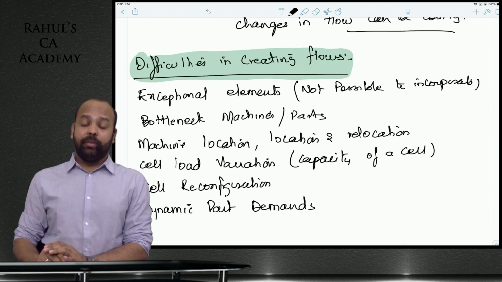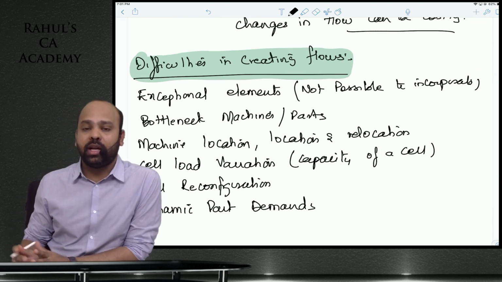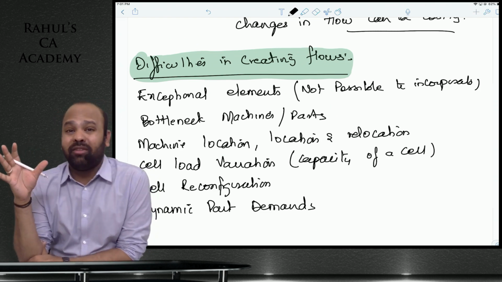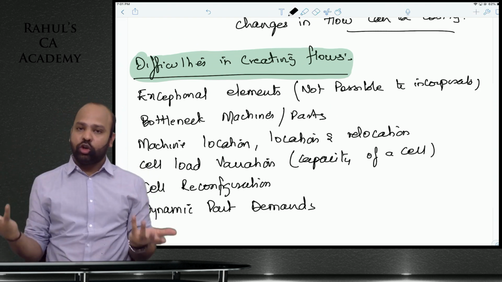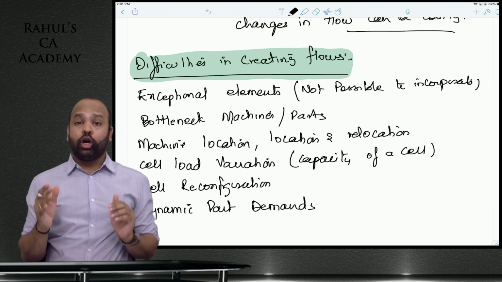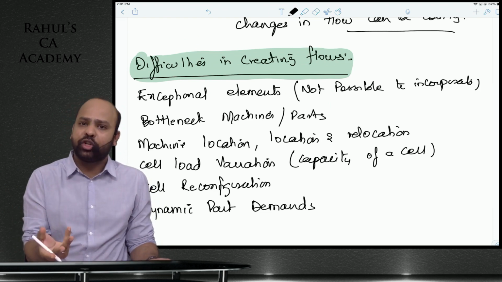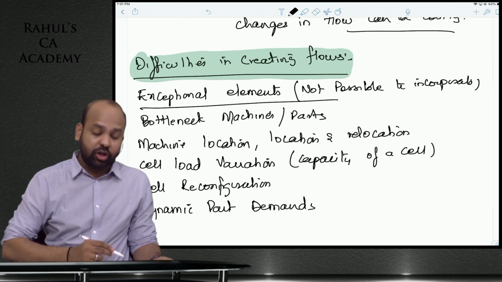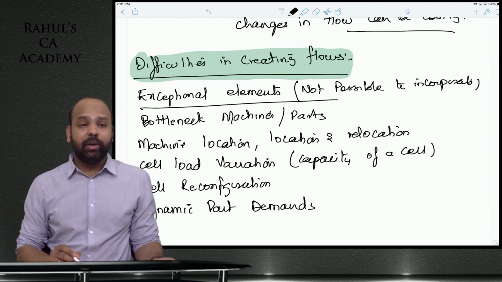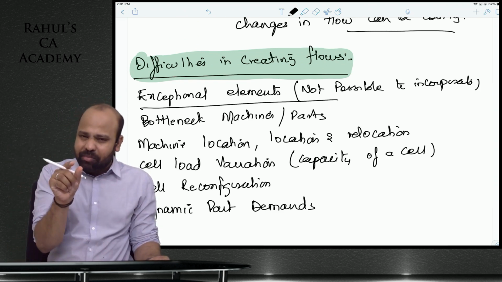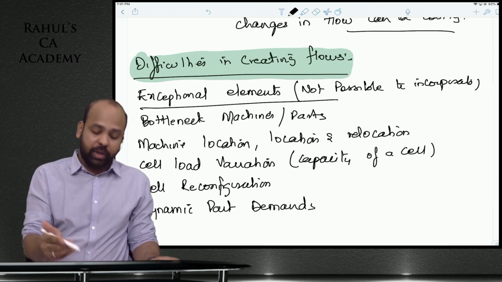There can be certain elements that you will not be able to incorporate in the manufacturing flow. What if the packing machine is very, very big, and you do not actually have smaller packing machines? Now, obviously, in that flow you will not have that packing machine. So there can be exceptional elements. There can be bottleneck machines or parts. For such flows, what if machine B is a bottleneck resource? We do not have that many.